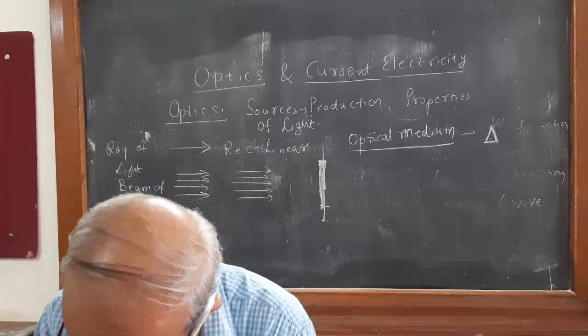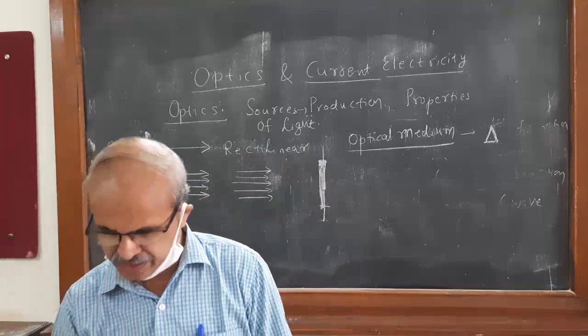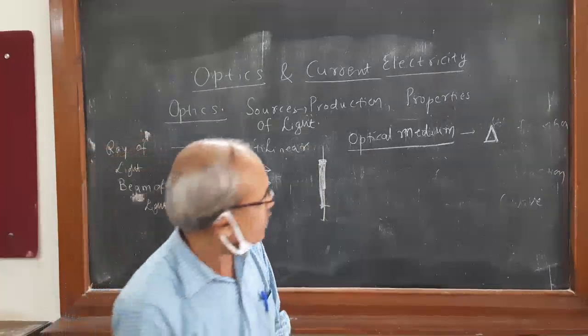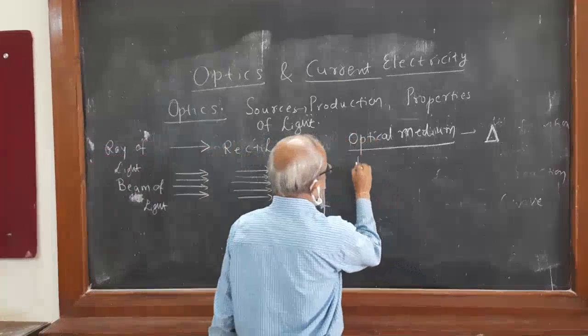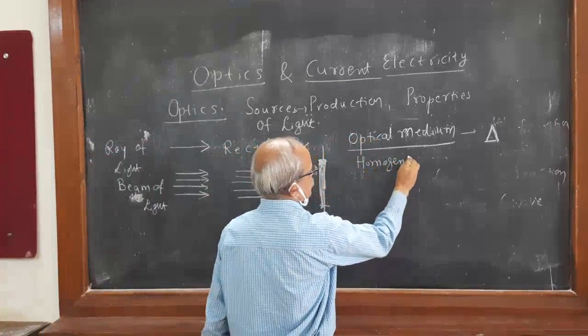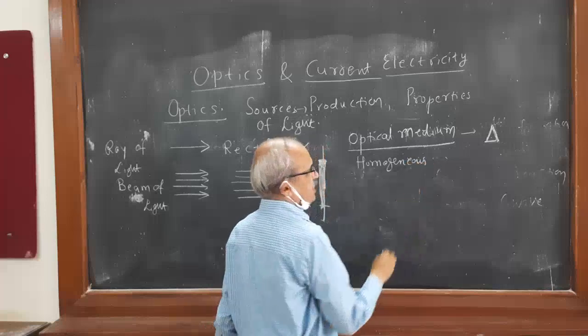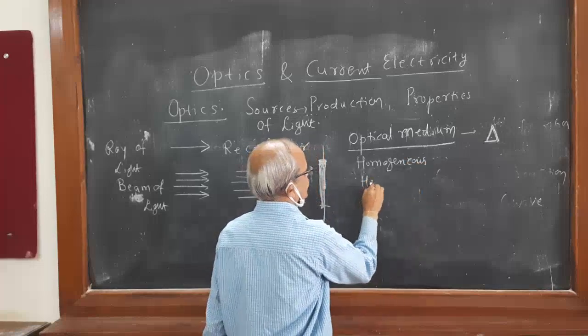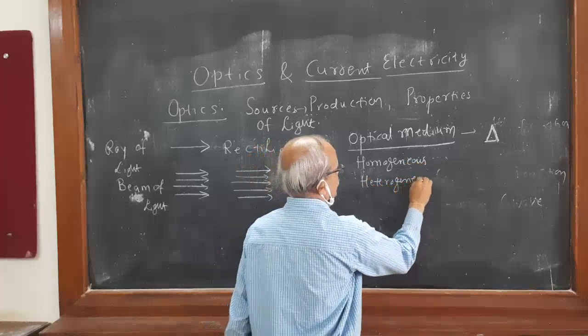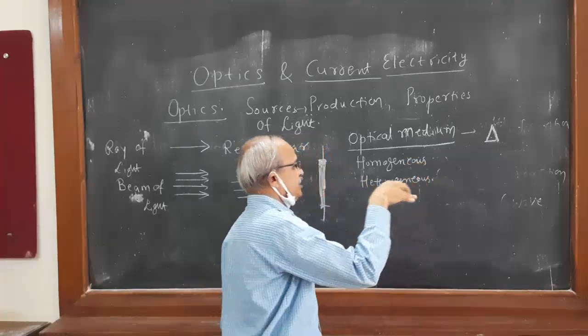And then a medium may be homogeneous or heterogeneous. Homogeneous means the density in that medium is the same. In a heterogeneous medium, the density at every point is different.